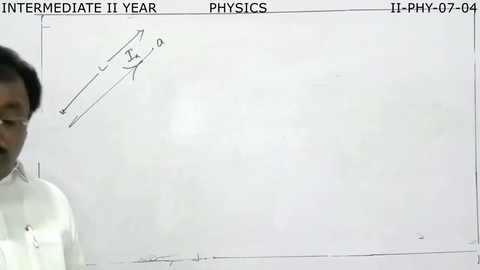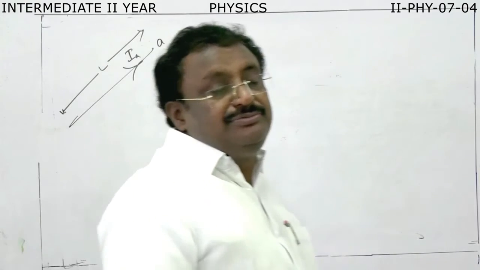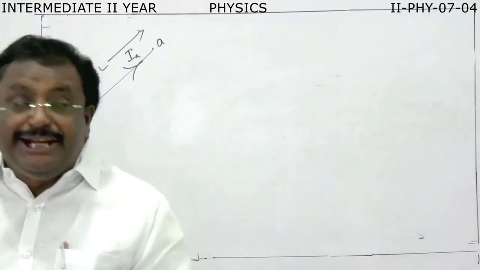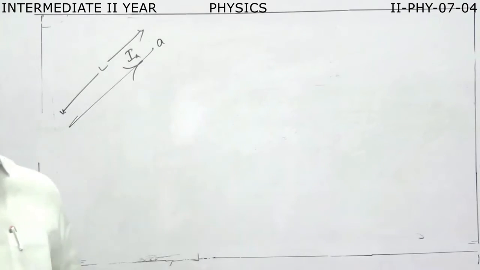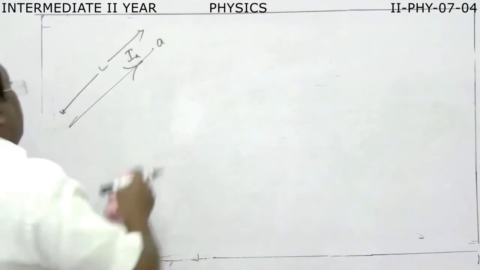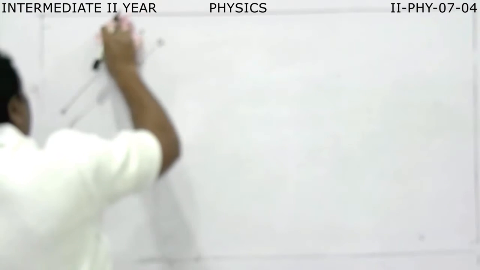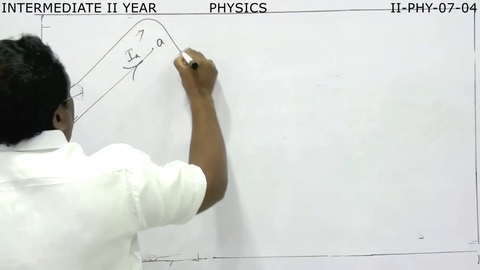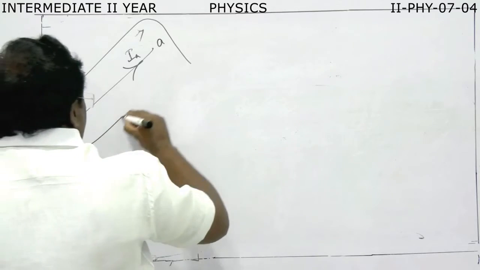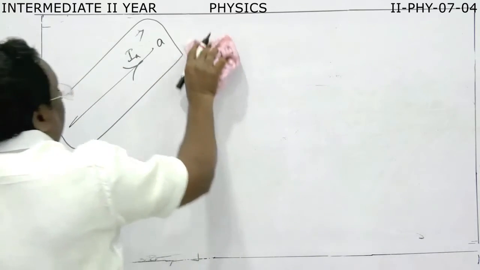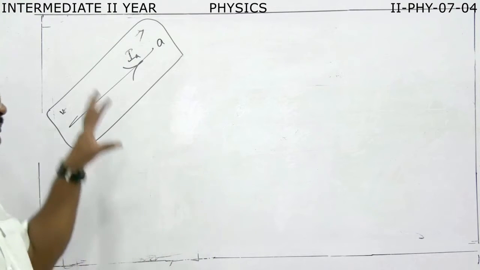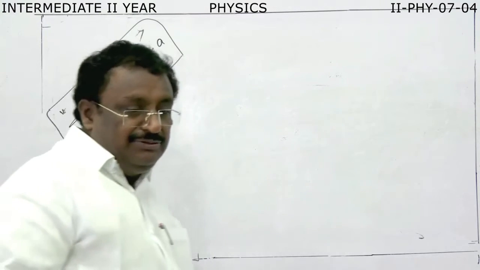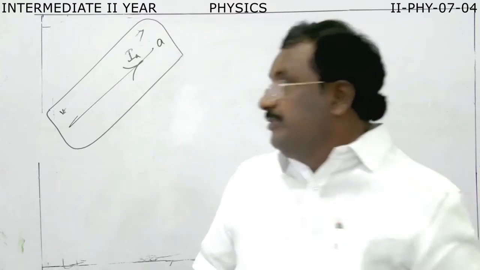You people studied this in the first class. The magnetic field takes place in all directions, three-dimensionally. So around this conductor, some magnetic field is existing. Now we want to find the magnetic field around this current carrying conductor. So we have Ampere's law.